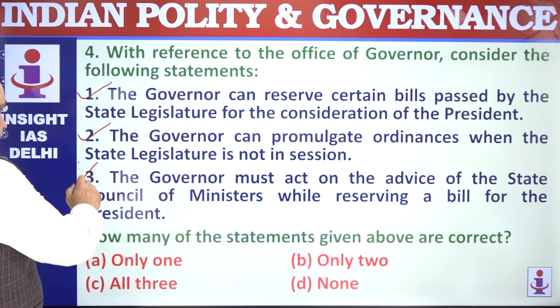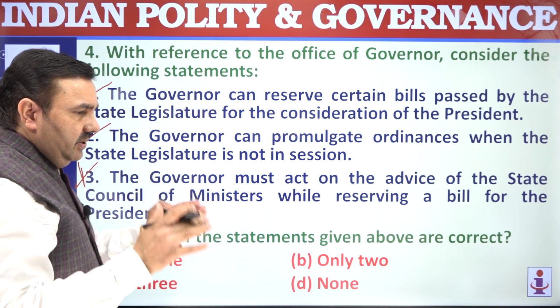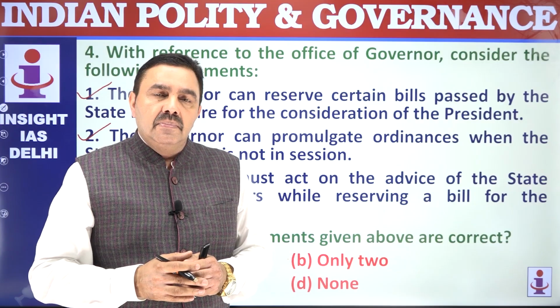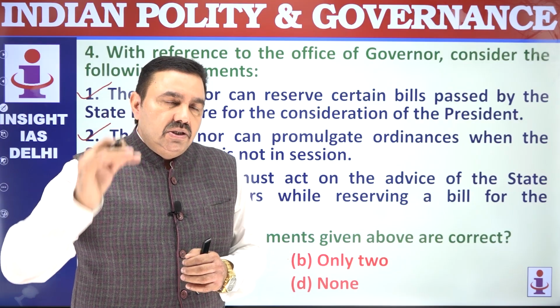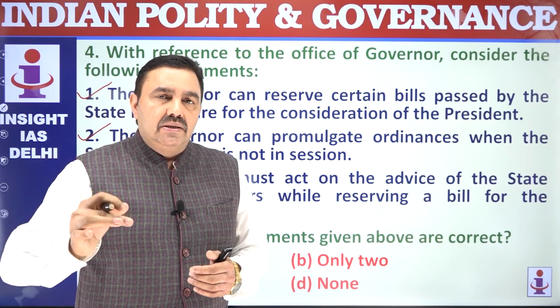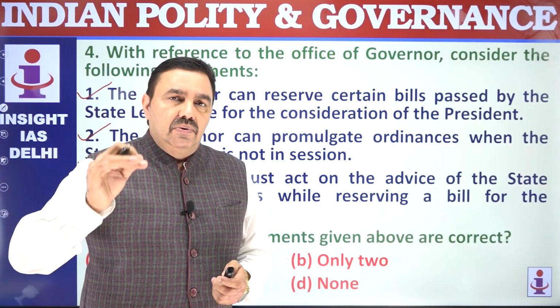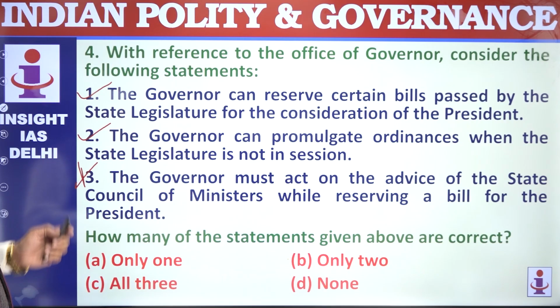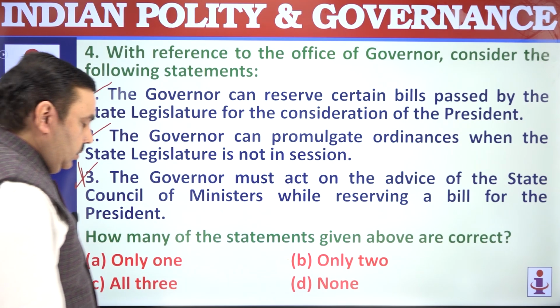No. The power of governor to reserve a bill for the consideration of president is a discretionary power. And on discretionary matters, the governor is not required to follow the advice of council of ministers. So this is wrong here. 1 and 2, how many are correct? Only 2 are correct. B.